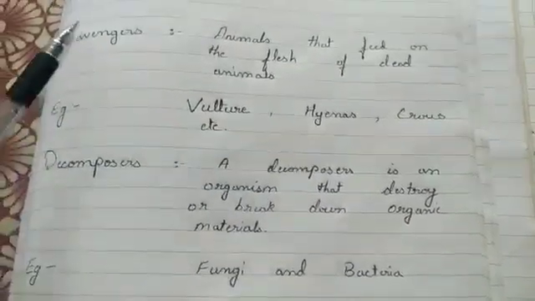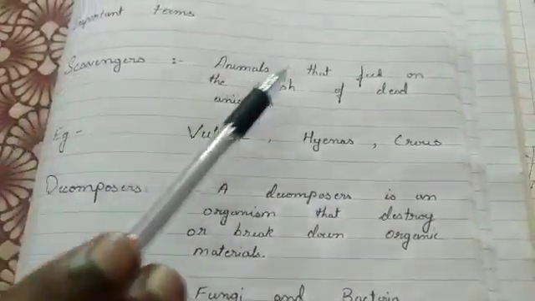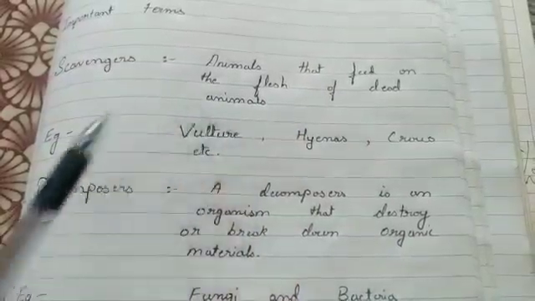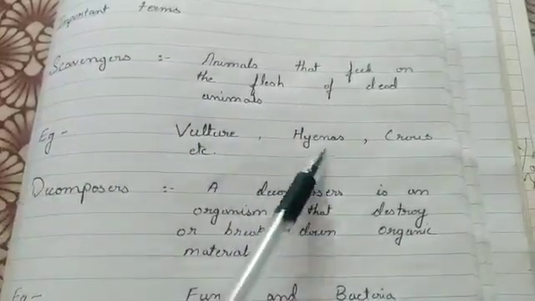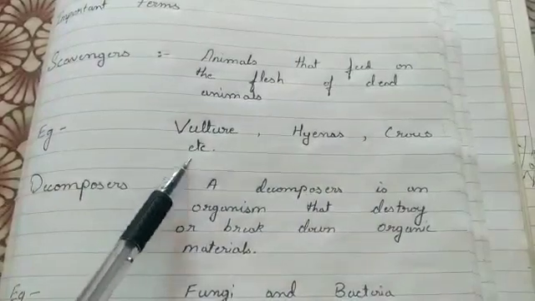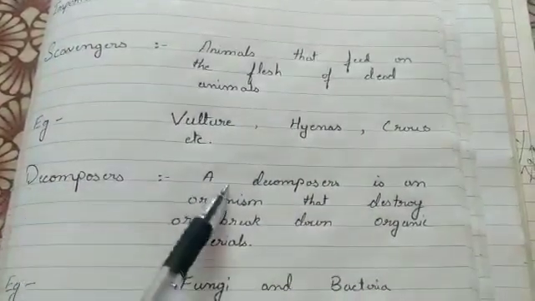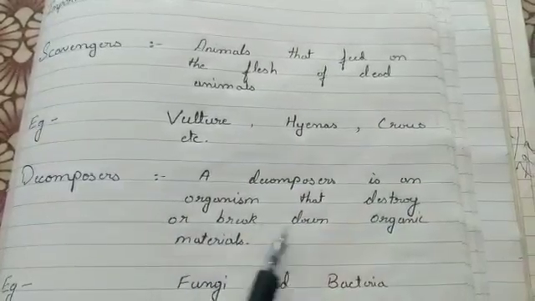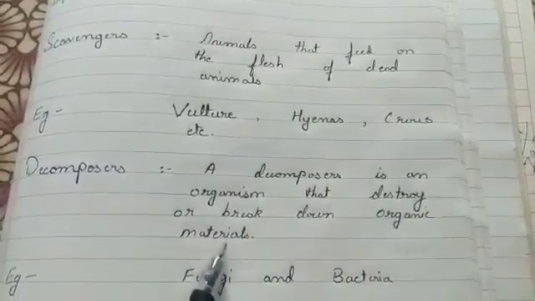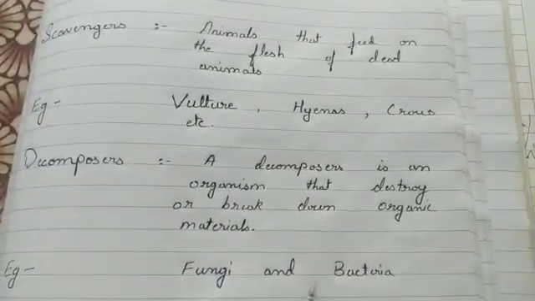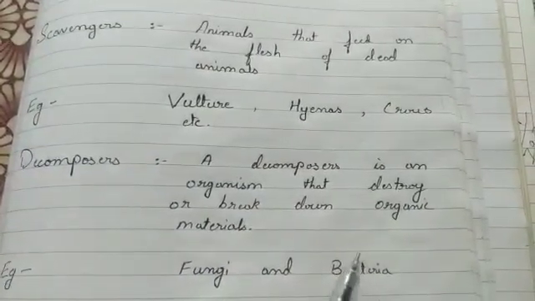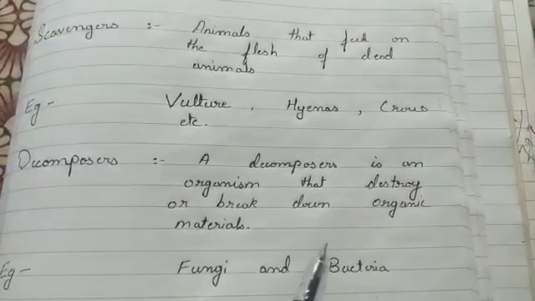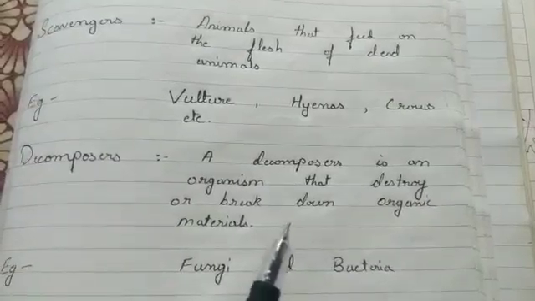In this video, we have discussed scavengers, animals that feed on the flesh of dead animals. Examples: vulture, hyena, crows, etc. Decomposers: a decomposer is an organism that destroys or breaks down organic material. Examples: fungi and bacteria. In my previous video, I gave you some homework. So now it's time to do that.